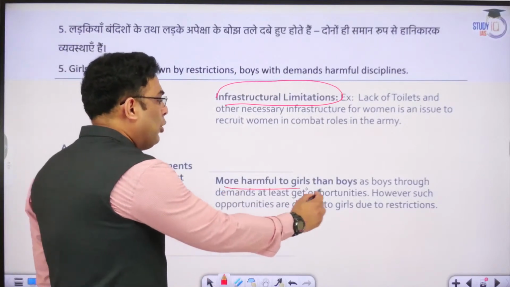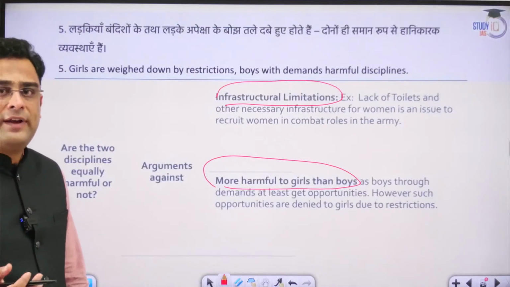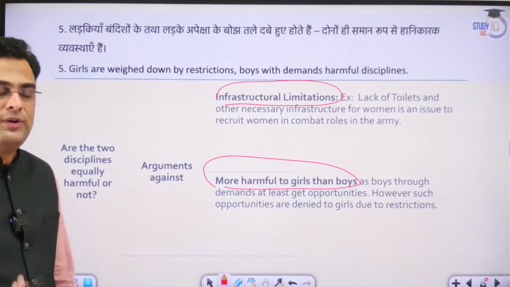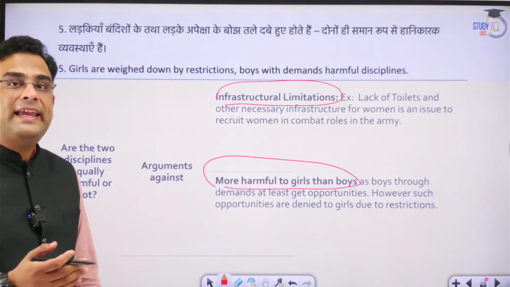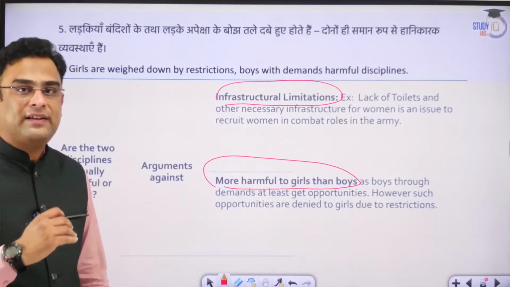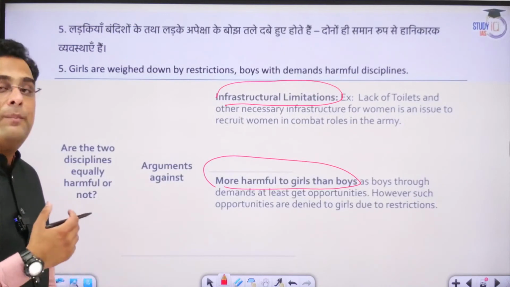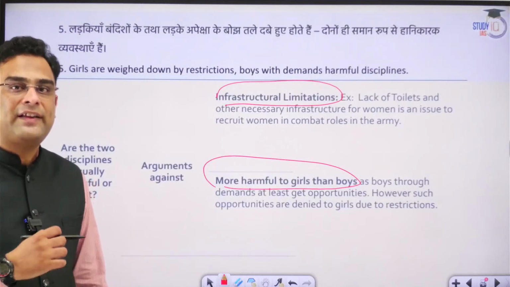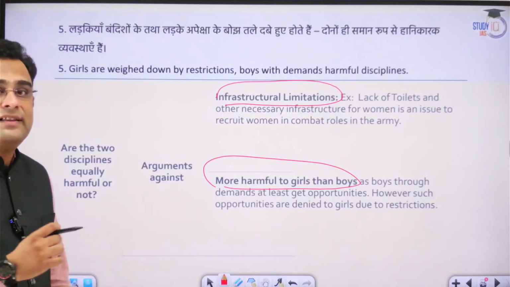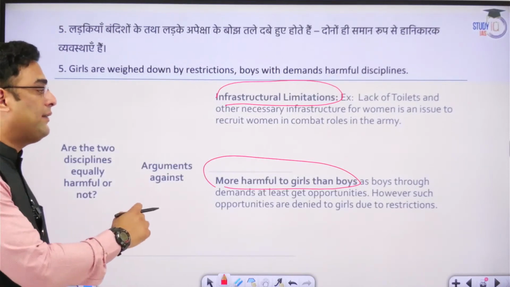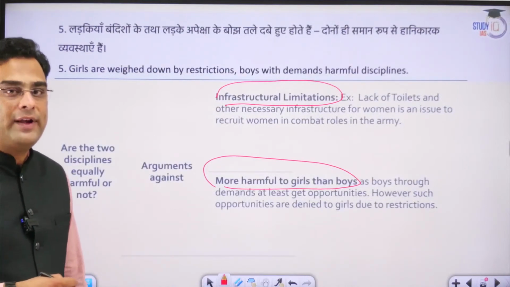Now, while both girls and boys suffer in this process, and the suffering of boys is not as much acknowledged, that is also a reality. But at the same time, we should also accept the fact that overall, the inhibiting aspect of these restrictions on girls has a much more detrimental effect on them than the burdensome demands that are made or expected of boys. So in comparison, we have to understand that girls overall suffer more because of these societal norms and constructs than what boys do suffer.